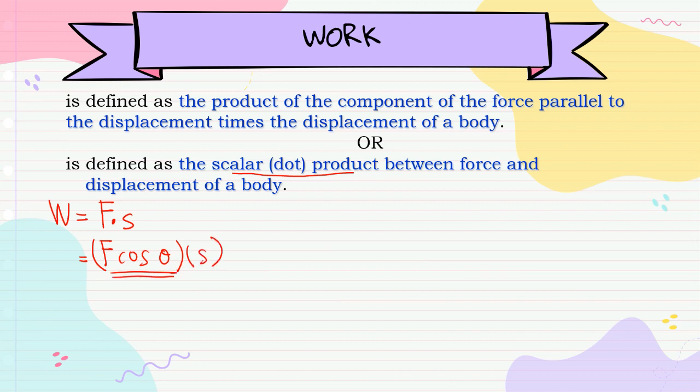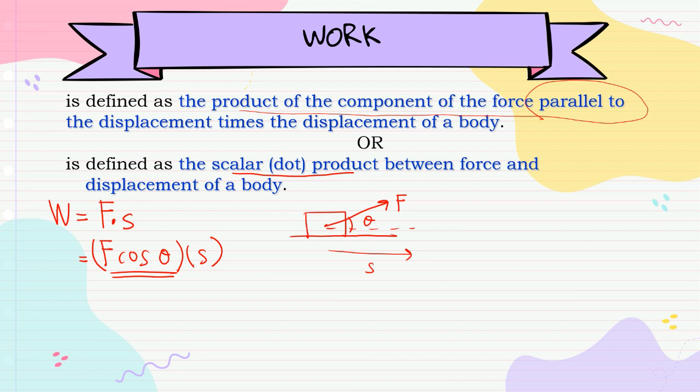Let's say we have an object with applied force F at an angle theta, and the displacement is to the right. We look at the definition: product of the component of the force parallel. Apa maksud parallel? Parallel adalah selari.